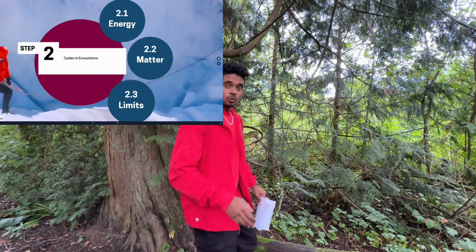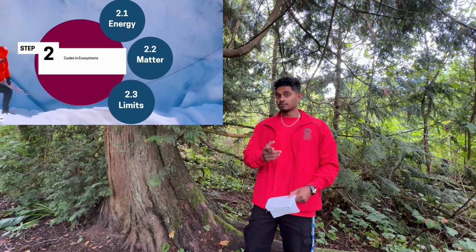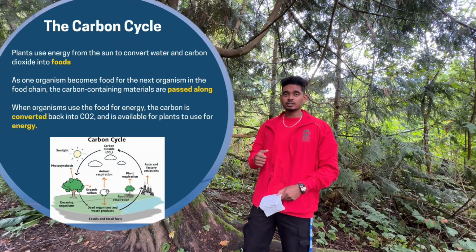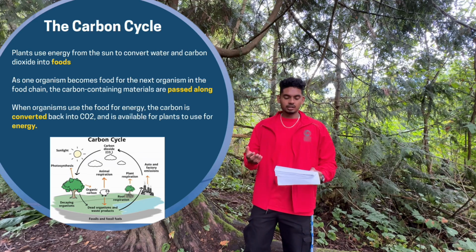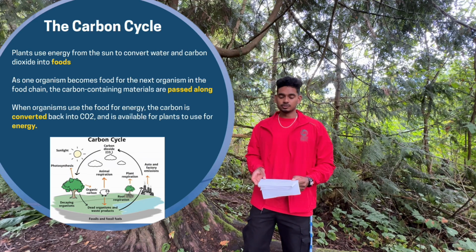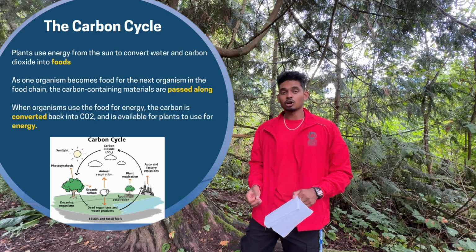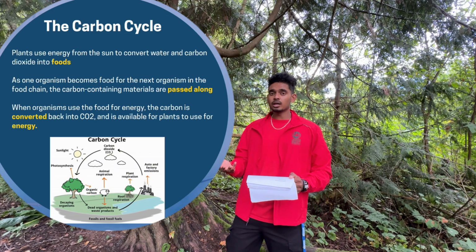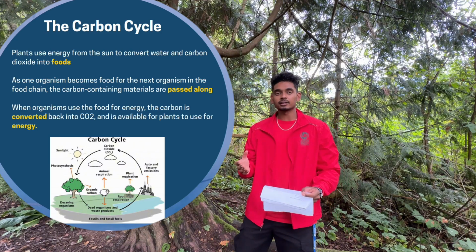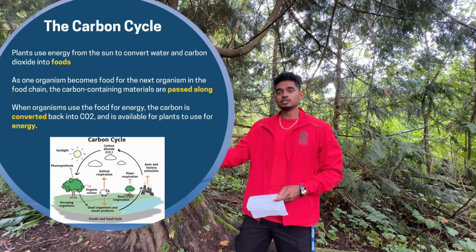Hey there. Welcome to chapter 2.2, which is all about the cycles of matter. First on the list is the carbon cycle, right here. Plants use energy from the sun and convert carbon dioxide and water into energy and oxygen. As one organism becomes food for the next organism in the food chain, the carbon-containing materials are passed along. When organisms use the food energy, the carbon is converted back into carbon dioxide and is available for plants to use once again, and the cycle continues.